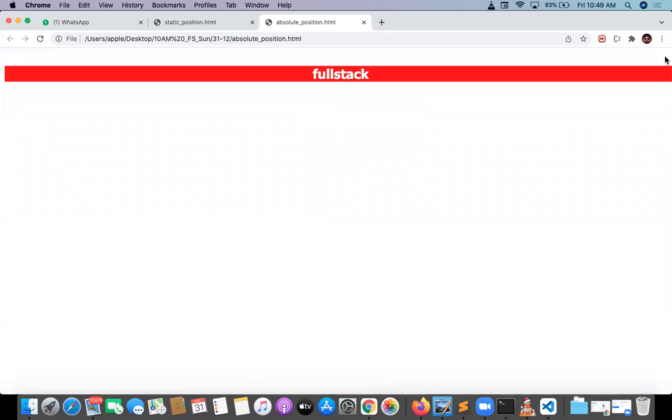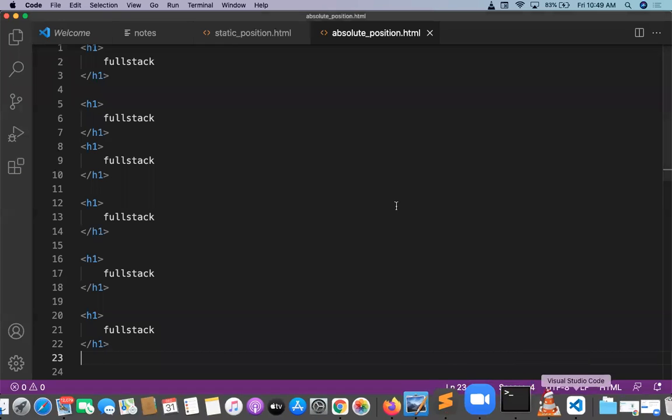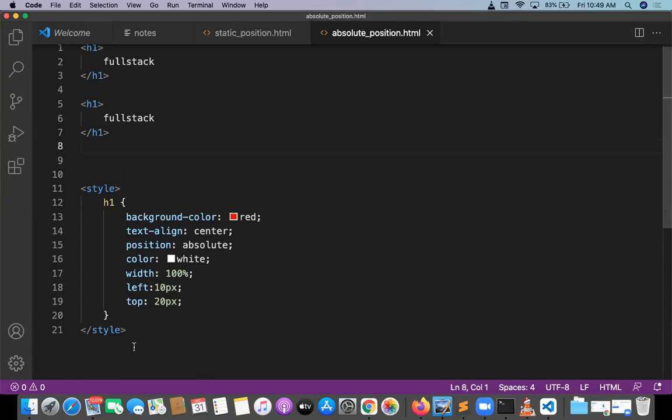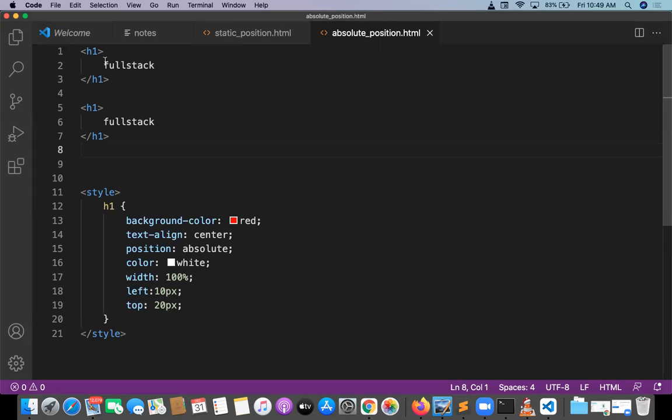But how do we manipulate? How do we move elements? I have 2 elements, right? For the first element, I will take a class, class 1. For the second element, I'll take a class, class 2. I'm defining the attributes: class 1, class 2.